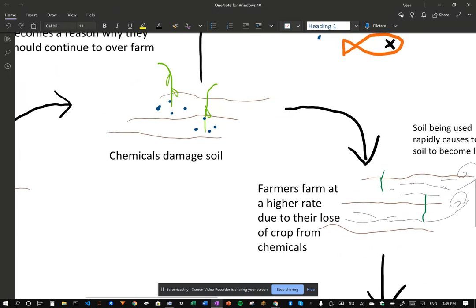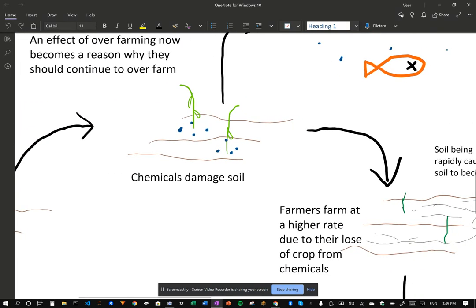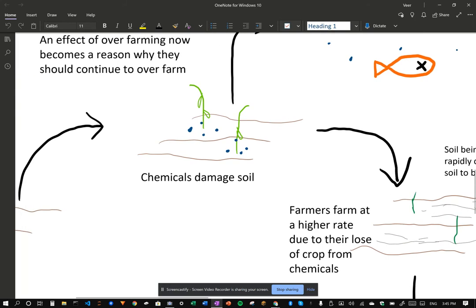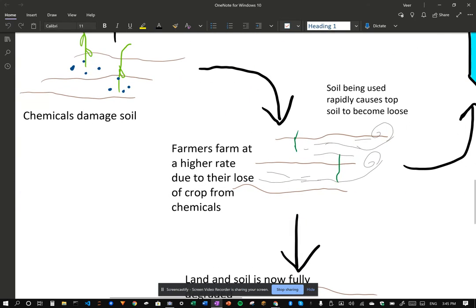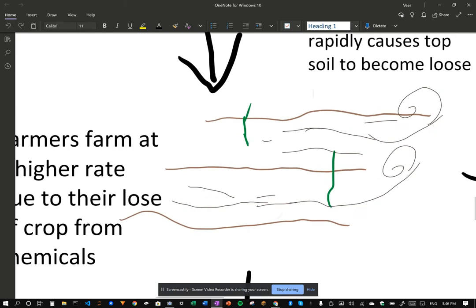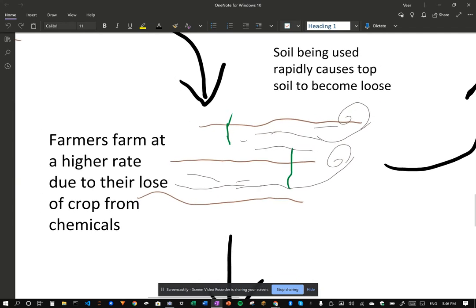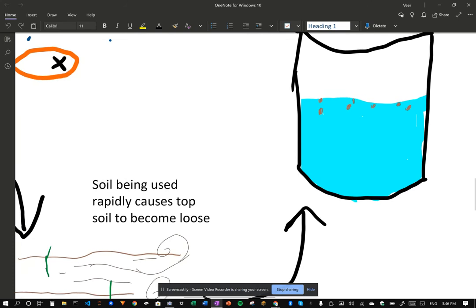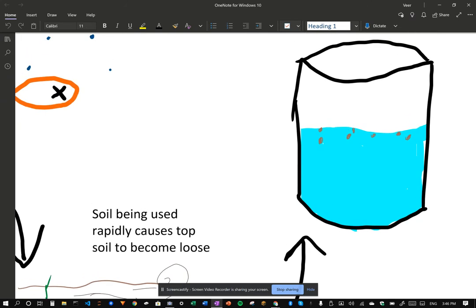Since the chemicals have damaged the soil, the farmer must overfarm at an even faster rate to get their food production back to where it used to be, since it was damaged and they had this setback. Now, this causes the topsoil to become very loose, as when they till the soil very rapidly, it causes it to lose its compactness and it makes it susceptible to wind or rain erosion. This soil can end up in the local community's water supply, which is detrimental to their health.